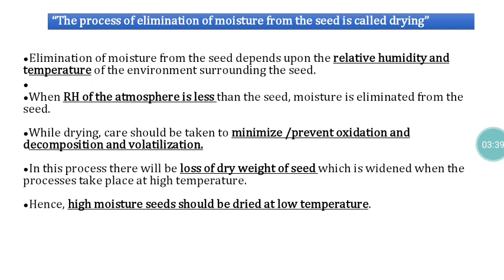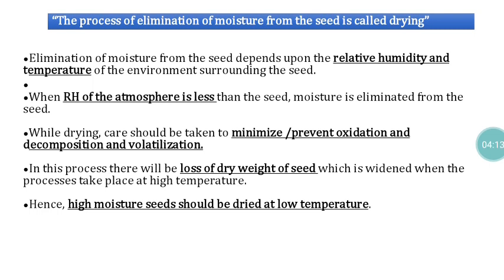Another thing: drying is a moisture elimination process, so there is a loss in dry weight recorded in the seed material. Another important thing is that high moisture containing seeds should not be exposed to high temperature all of a sudden. If you do, the moisture will be eliminated too abruptly, which leads to structural collapse and chemical decomposition.